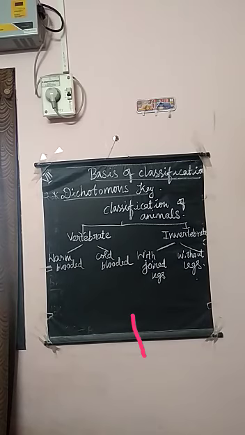So first, why do we classify things? That is the first question arising. First, classifying things makes it easy to know the similarities and differences of those things. That is the main point.